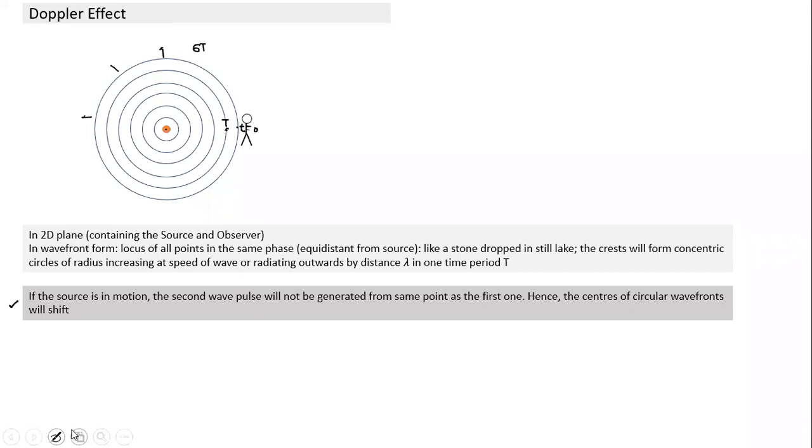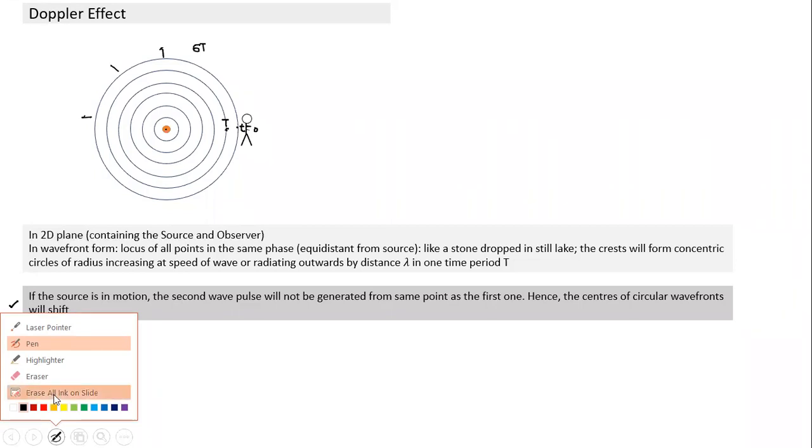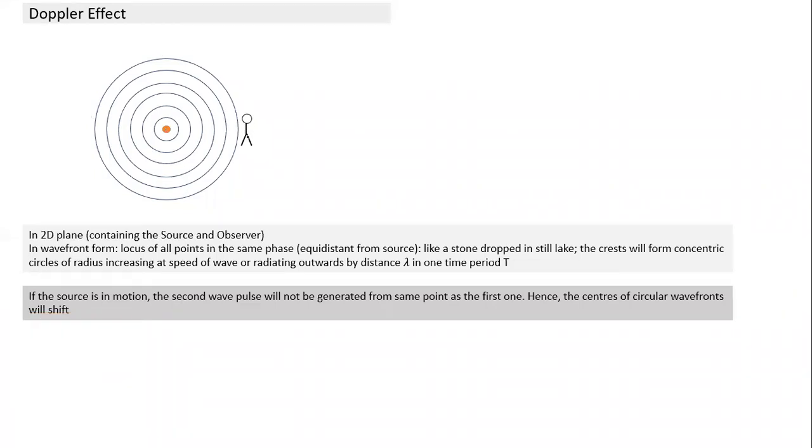Before I go further, I think I missed one point. Let me repeat that point also. What will happen in this case, if the person was standing here, all wave pulses will cross him and he will observe the same frequency as the frequency of the source, because the distance between them is lambda and all are traveling at the speed v. So he will observe the same frequency as the source frequency.